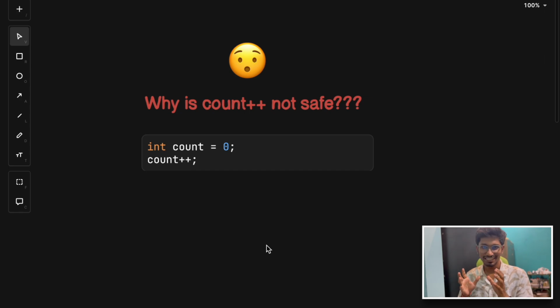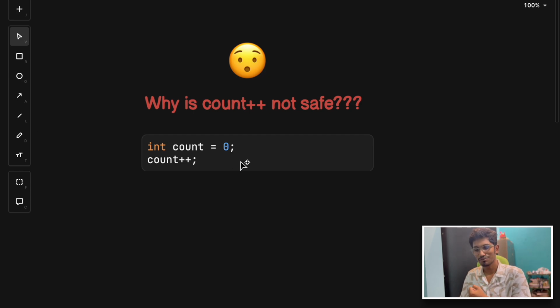So by looking at the title and the thumbnail of the video, you must be thinking, arre yaar, count plus plus toh hum college se use karte aa rahe, likhte aa rahe hain. We used it in assignments, we used it in projects, we even put it in production. Aaj tak issue nahi hai. We did not face any issue till today. Then why now are people talking about how count plus plus is not safe? How can this innocent little line be so unsafe?